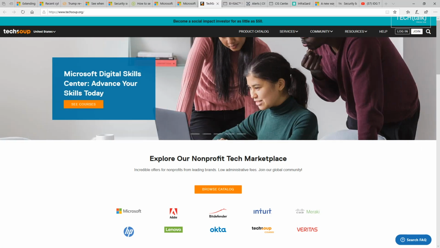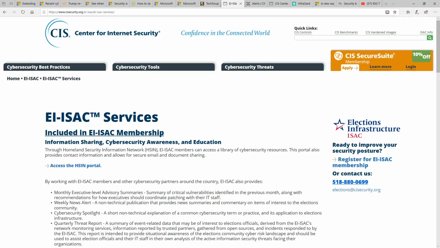Specifically for not-for-profits, Microsoft provides discounted licensing that one can take advantage of through organizations such as TechSoup.org. I personally think that information goes a long way to helping you be secure, and there are organizations such as the ISAC services provided by the Center for Internet Security that allow officials in the United States and associations involved in governments and other organizations to sign up and get more information.